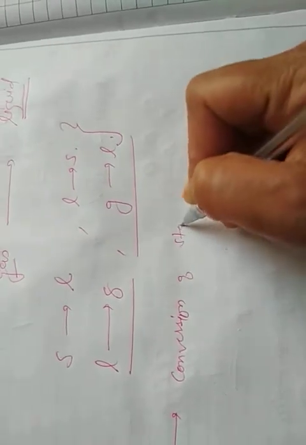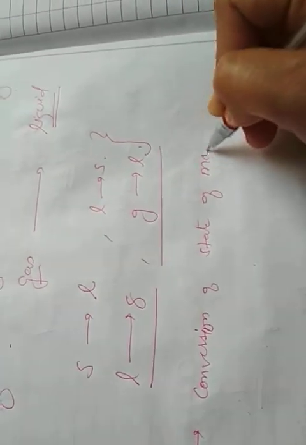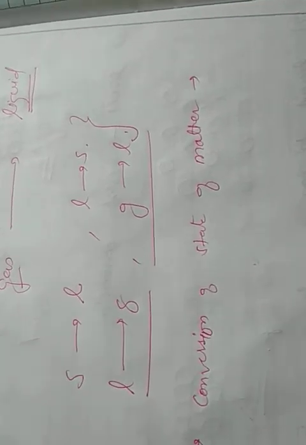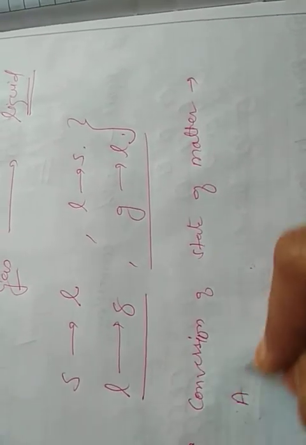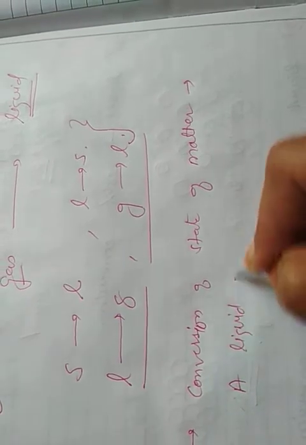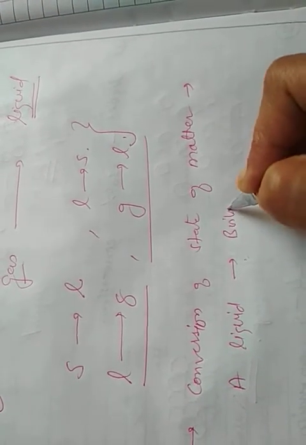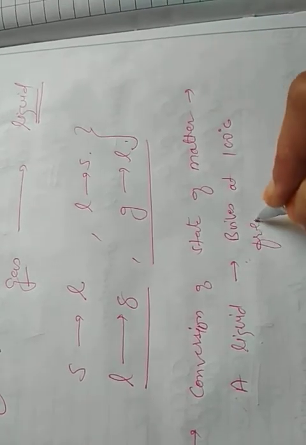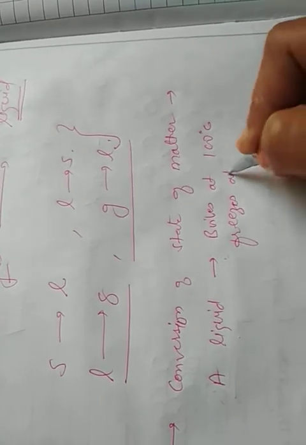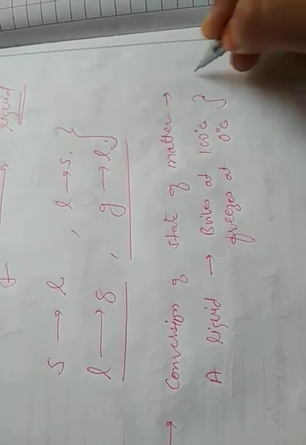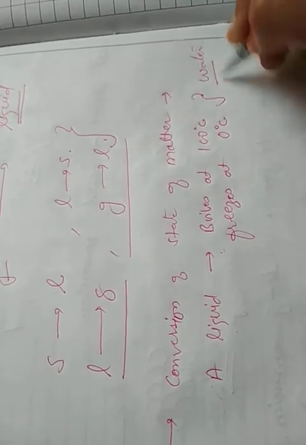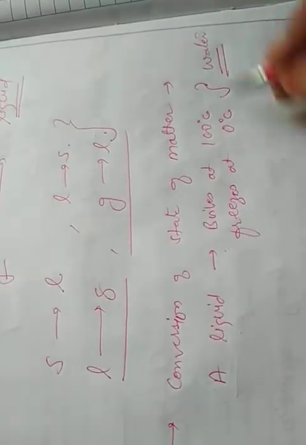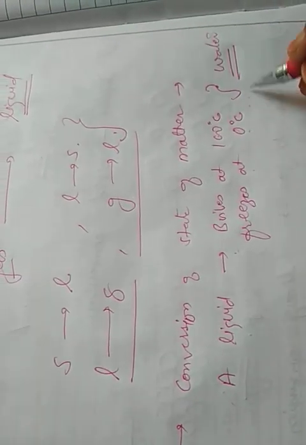of state of matter. They are the characteristic of the substance. If I say that a liquid boils at 100 degrees centigrade and freezes at 0 degrees centigrade, then surely that liquid is nothing but water. For water, its boiling point of 100 degrees centigrade and freezing point of 0 degrees centigrade are fixed.